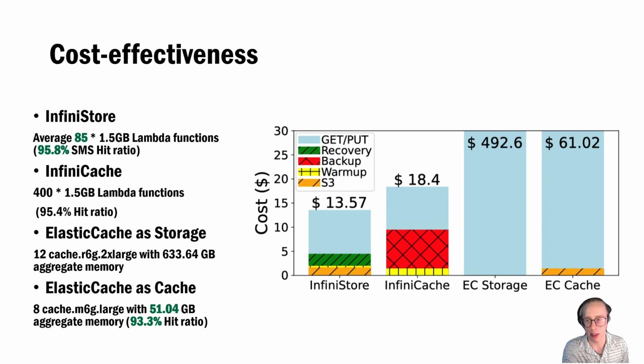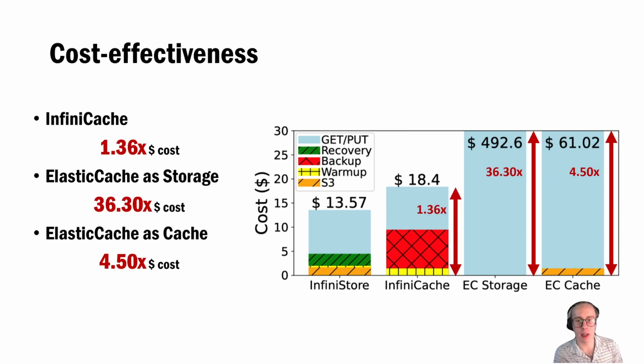Elasticache, storing the whole dataset, requires 12 VMs and achieves a hit ratio of 99.96%, whereas the finely tuned Elasticache, used as a cache, requires 8 VMs to achieve the same hit ratio as InfiniStore, so as to make for a fair cost comparison. This configuration requires extra cloud object storage in case of a cache miss. Compared to InfiniStore, we find that it was 36.4% more expensive to replay the workload with InfiniCache. The increase in cost occurs primarily due to InfiniCache's backup design.